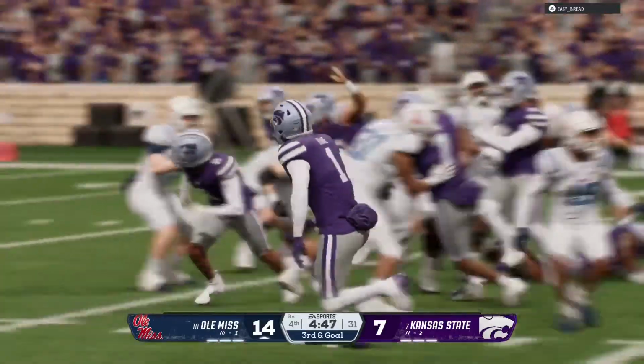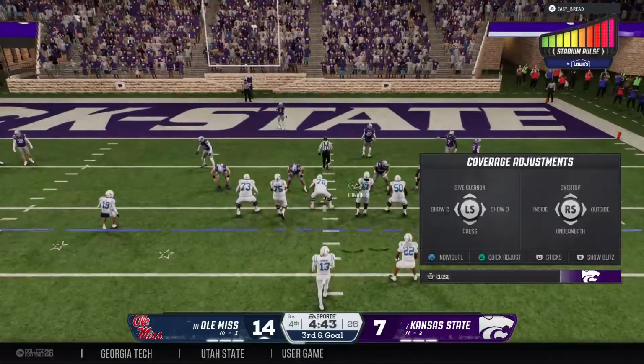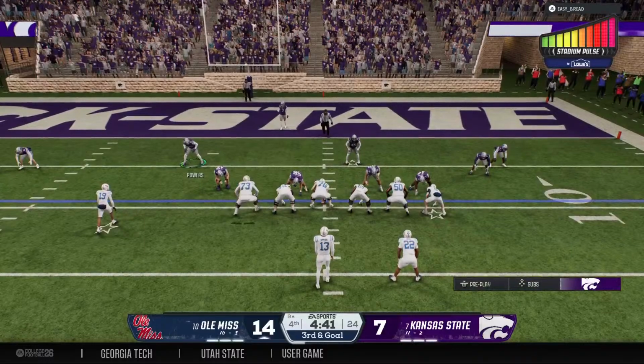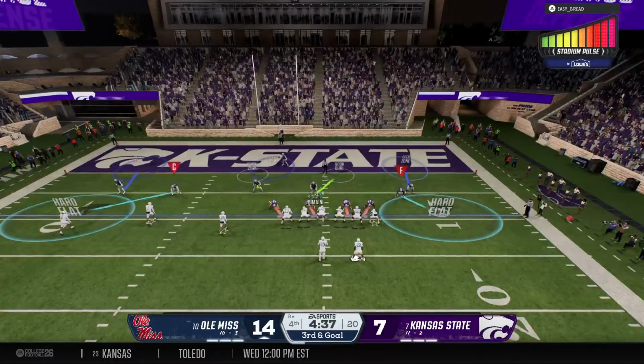And from this far back out, wouldn't be surprised to see them go through the air. Just don't want the quarterback to take a sack here. Make sure he gets the ball out of his hands quickly. Offense moving backwards here a long way from the goal line now.